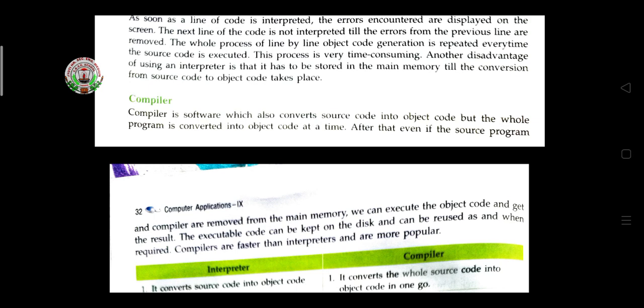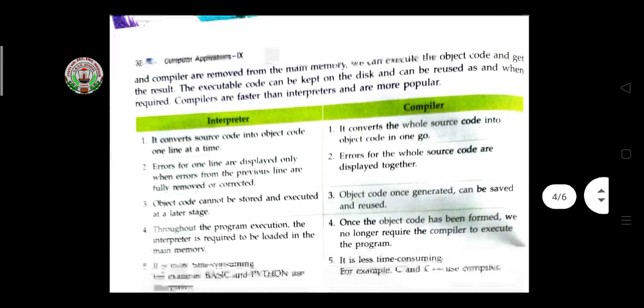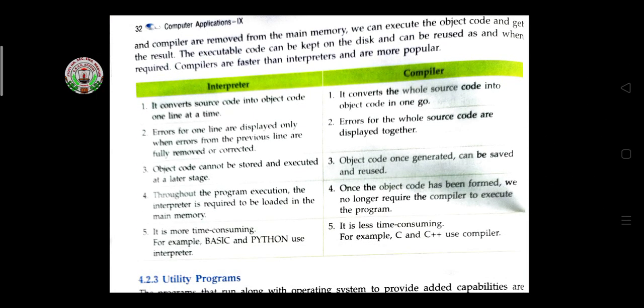If we have written 15 lines of code, the compiler checks all the 15 lines of code and then sends the errors to the user. Afterwards the user will correct the errors, and after that the code is executed from the main memory, or wherever you have sent the code, on any disk or other storage device, and there it will execute. Compilers are faster than interpreters. Here the differences between interpreter and compiler are given, so you have to write these differences in your notebook.